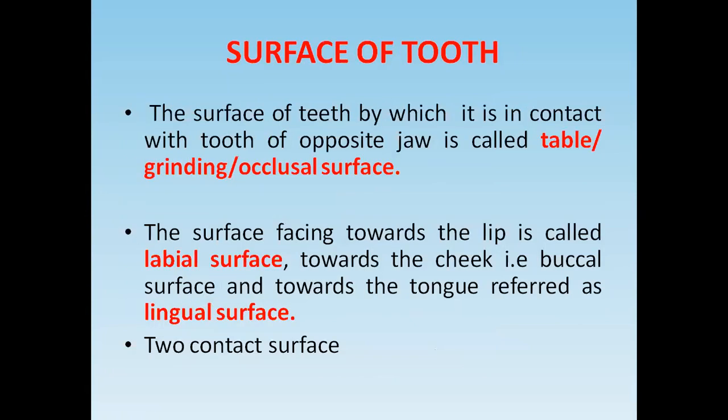Another surface is the lingual surface. The lingual surface is the part of the tooth that faces towards the tongue. And adjacent teeth have two contact surfaces, one on each side. So there are five surfaces: two contact surfaces, one grinding surface, the labial surface, and the lingual surface.